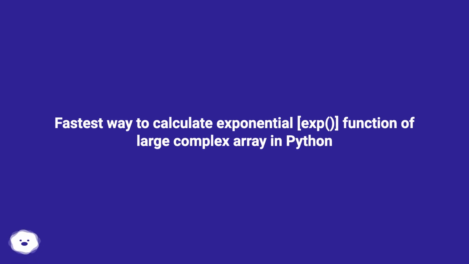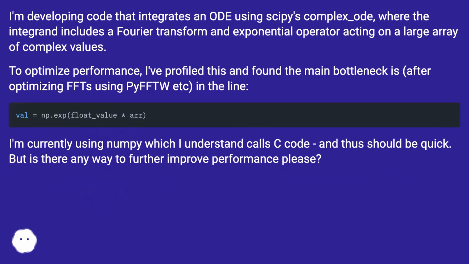Fastest way to calculate exponential, exp, function of large complex array in Python. I'm developing code that integrates an ODE using SciPy's complex_ode, where the integrand includes a Fourier transform and exponential operator acting on a large array of complex values.